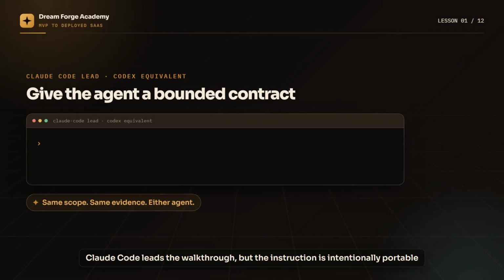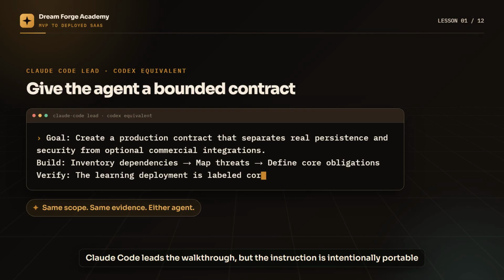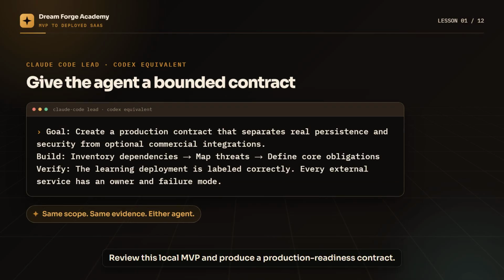Claude Code leads the walkthrough, but the instruction is intentionally portable to Codex. Review this local MVP and produce a production readiness contract. Separate required data, auth, security, and operations work from optional payments and bank connections. Label the planned Versal hobby deployment non-commercial. Keep the acceptance checks visible, review the proposed scope before edits, and require a report of files, commands, assumptions, and deferrals.